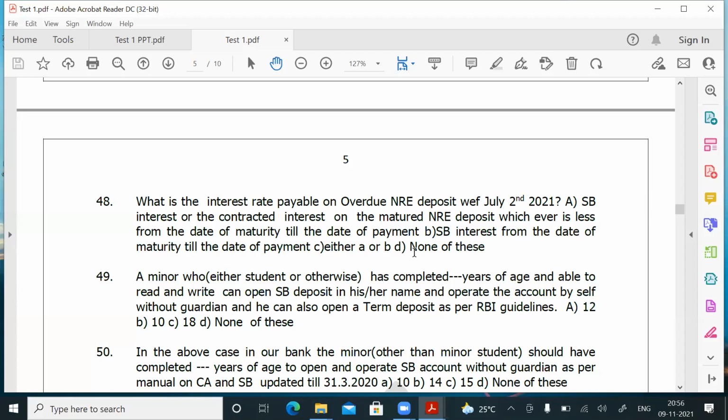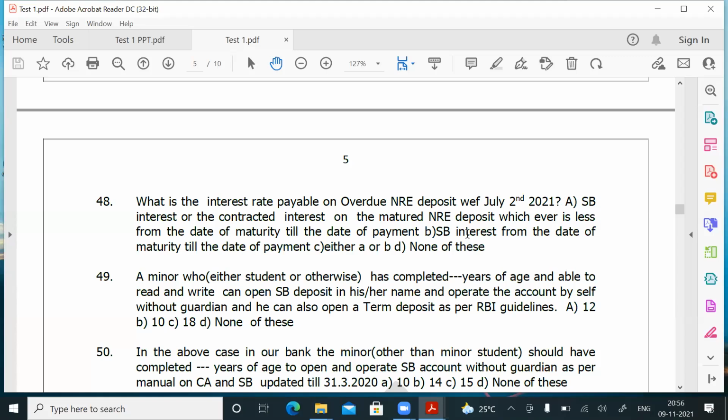Please, I repeat. The rate that is the SB interest rate or the accepted rate for the matured deposit, whichever is less, is applicable only for domestic term deposits, not for NRE term deposits. For NRE term deposits, if they are matured and overdue, they will continue to get the SB interest prevailing on the day. So the answer for question number 48 is B. You should not write answer A. Answer A is applicable, as per the RBI circular, only for domestic term deposits. For NRE term deposits, the answer is B.